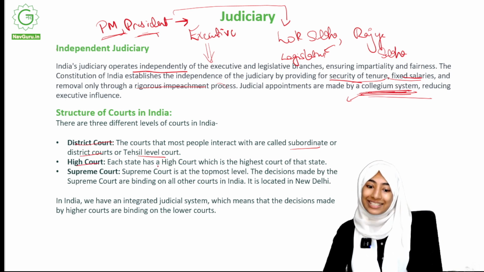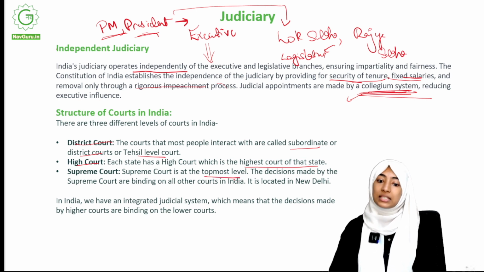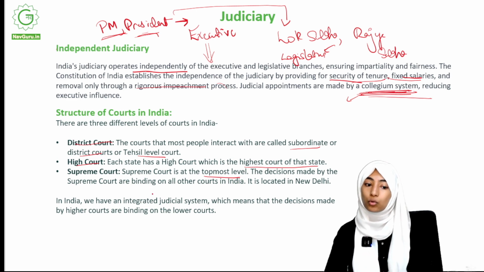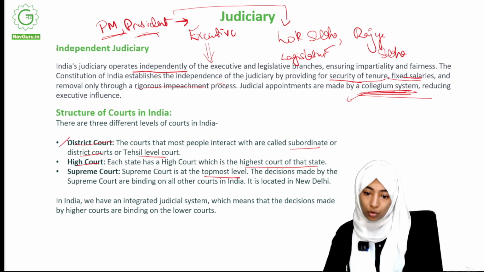High court. Each state has a high court, which is the highest court of that state. Okay, the highest court of the state is called the high court. Supreme court. Supreme court is at the topmost level. The decisions made by the Supreme Court are binding on all other courts in India. It is located in New Delhi. Okay, so you have district court, you have high court, and then you have a Supreme Court. Supreme Court is the one at the topmost level.